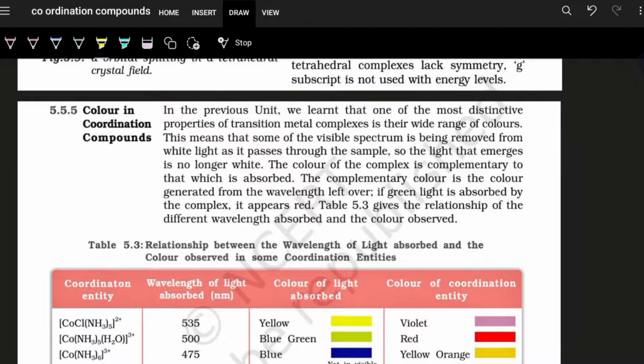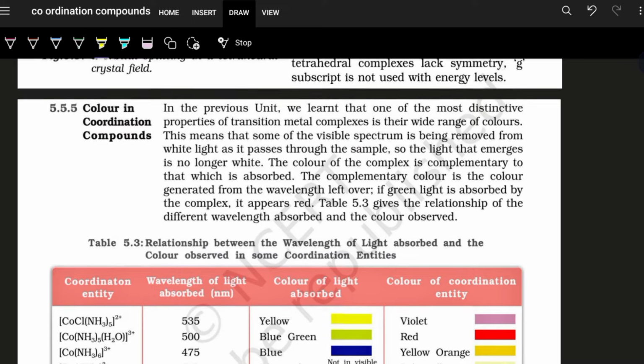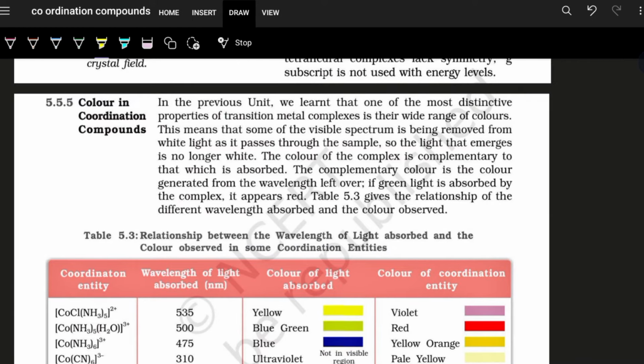Now, color in coordination compounds. Color in coordination compounds depends on the presence of unpaired electrons. It depends on the type of ligand. Now, transition metal complexes are generally colored. Why? Due to the presence of unpaired electrons. That is what you will actually see.